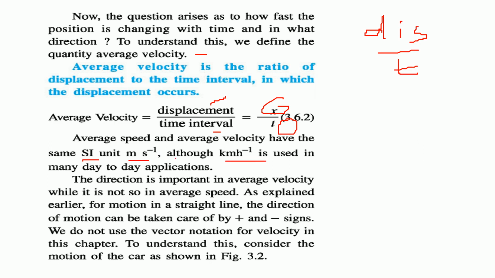And the direction is very important when we are talking about average velocity, because for average speed there is no concept of direction. So the direction has to be taken in certain signs. This is plus direction, this is negative direction. So we do not use the vector notation for velocity. We'll try to learn this with respect to vectors in coming discussions.